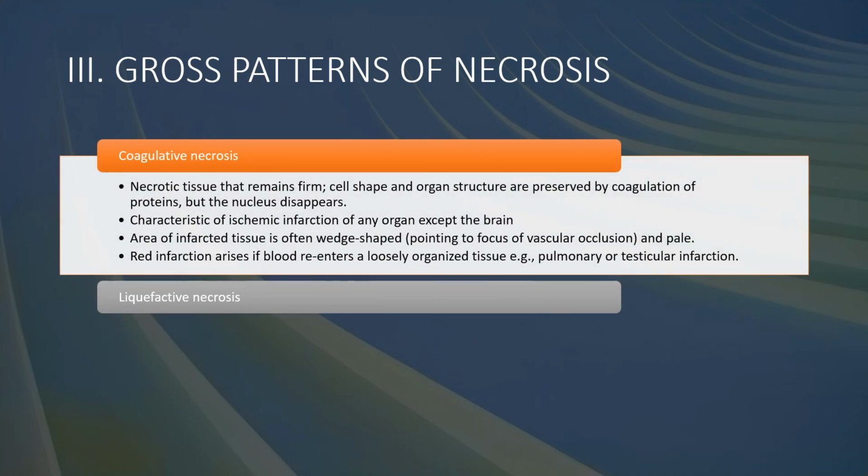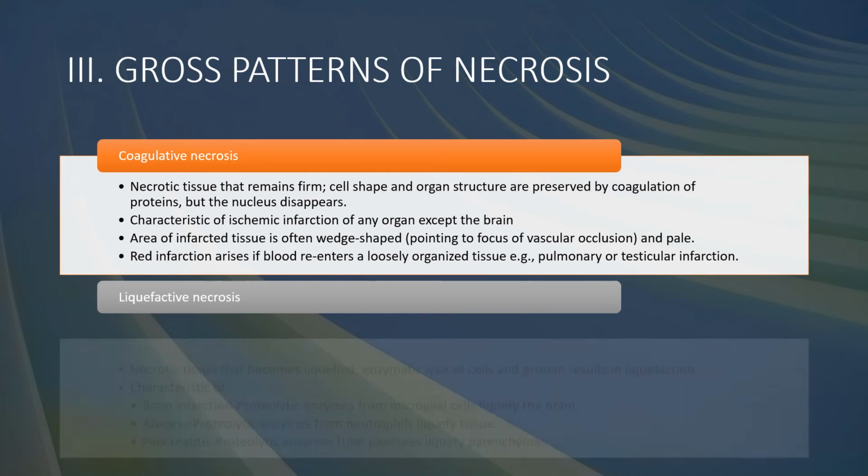Coagulative necrosis: necrotic tissue that remains firm, cell shape and organ structure are preserved by coagulation of proteins, but the nucleus disappears. Characteristic of ischemic infarctions of any organ except the brain. The area of infarcted tissue is often wedge-shaped and pale. Red infarction arises if blood re-enters a loosely organized tissue, for example pulmonary or testicular infarctions.